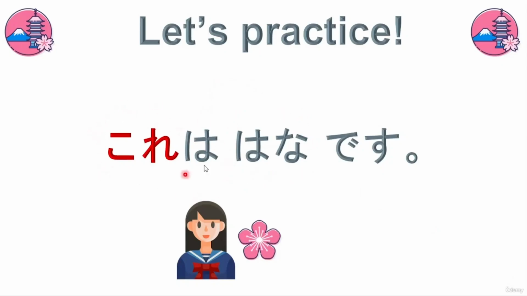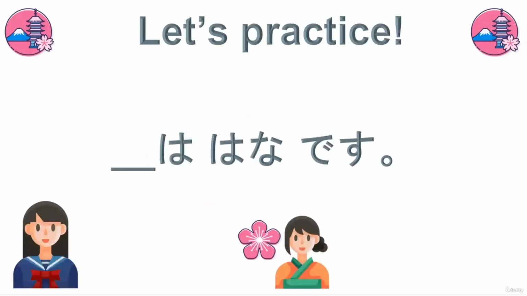And we would use the word これ, because これ means this. So これは as for this. This is a flower. Very good. And now we have a listener here. So the flower is next to the listener. What word would we use to describe that? That is a flower.